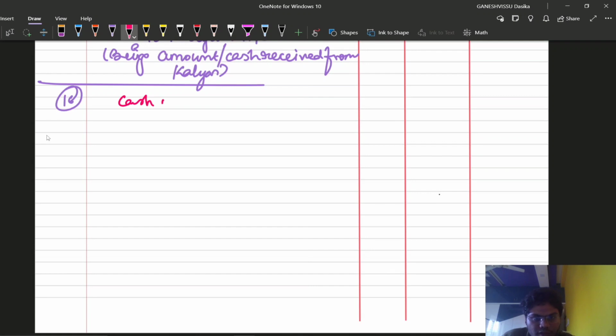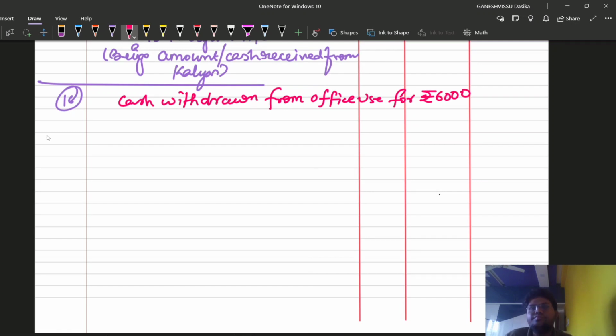So cash withdrawn from bank for office use, rupees 6,000 is the amount.